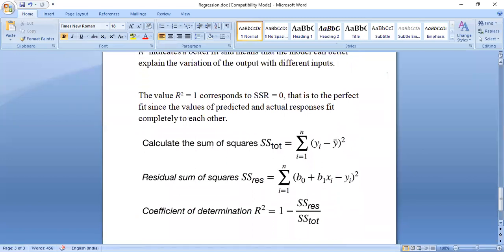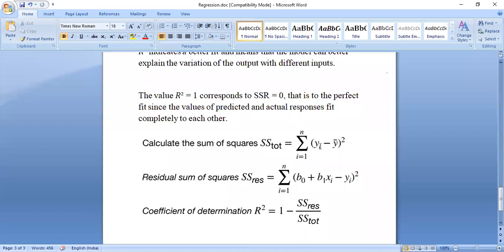So how to calculate this R square? You listen, students, you don't have to do mathematics over here. This is all inbuilt. Again, I'm repeating. When you do programming, you will directly get the R square value. But how that R square is calculated, I'm explaining that part. So here, calculating the sum of squares. Now, what is the meaning of that?